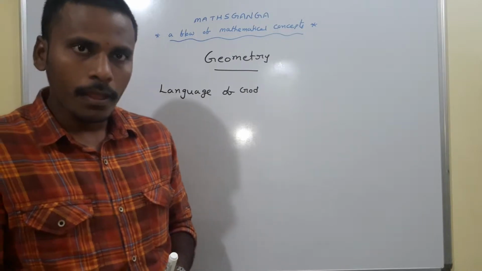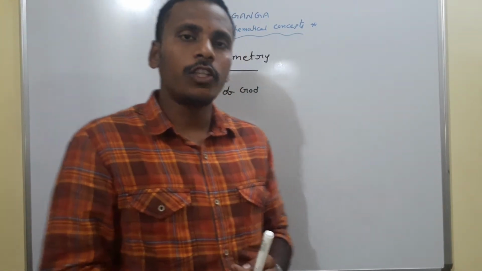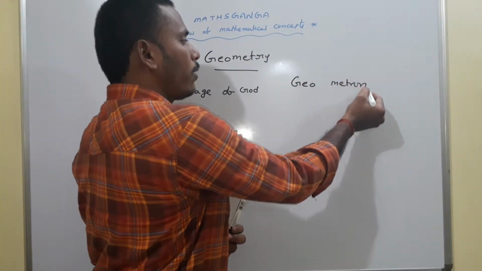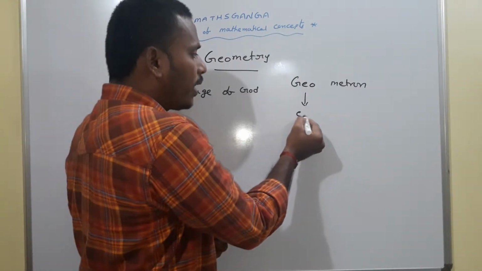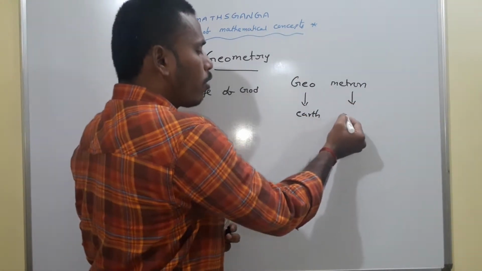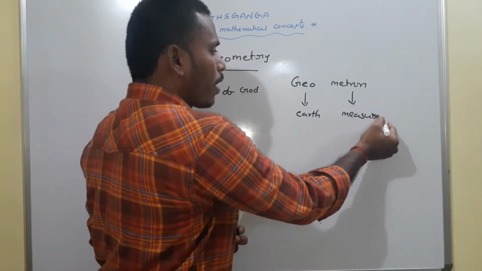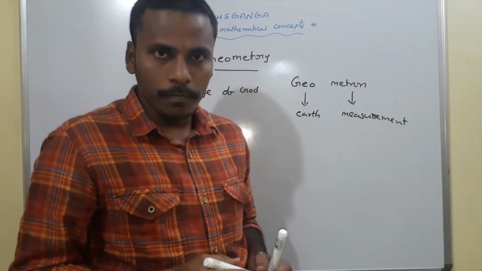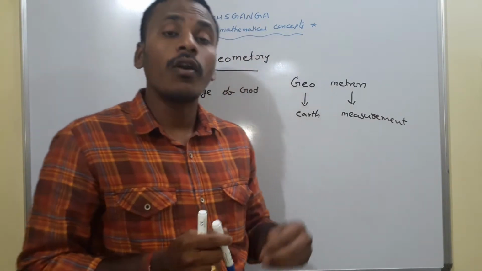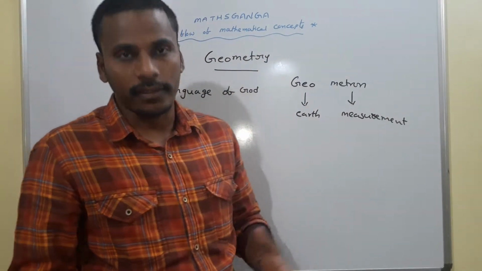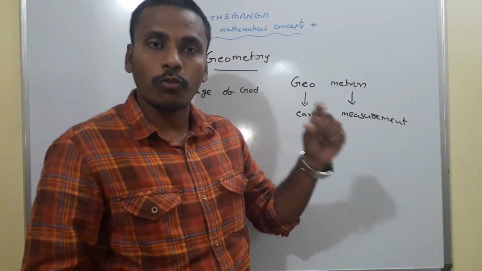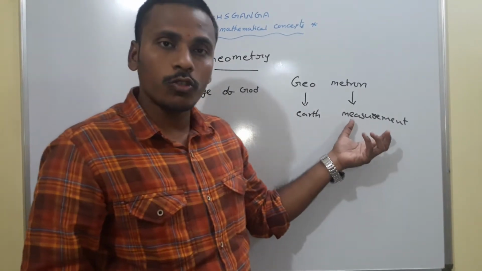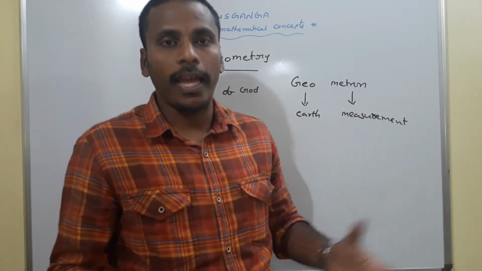And geometry basically involves two terms. One is geo and the other is metron. Geo means earth, whereas metron means measurement. So finally, geometry means dealing with the properties of measurements of different objects available on the earth. So geometry is a branch of mathematics which deals with the properties of the measures of different objects of the earth, right?